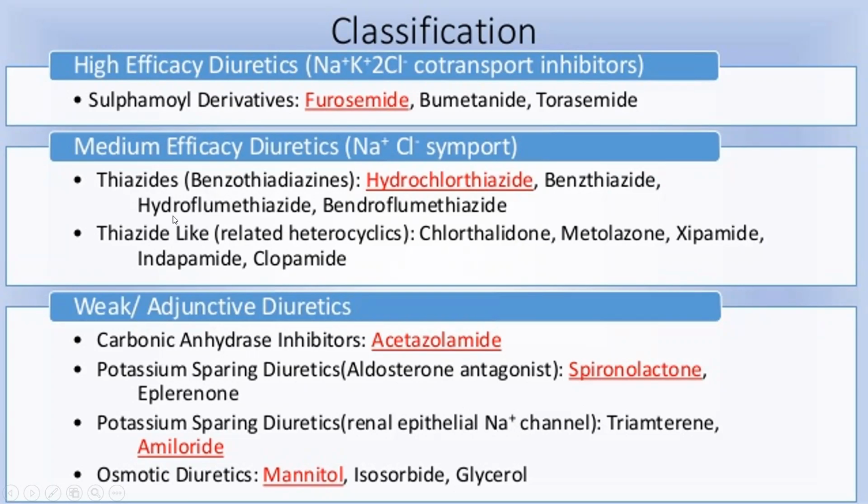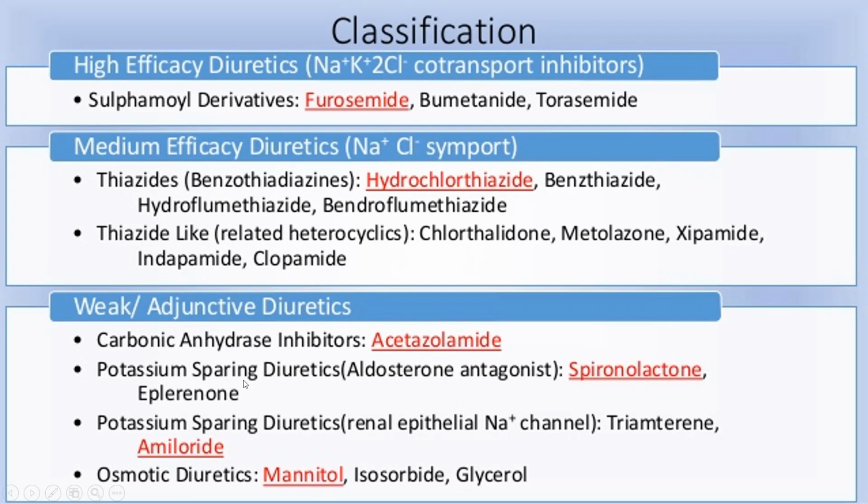Benzthiazide, hydroflumethiazide and bendroflumethiazide. The second category is thiazide-like, related heterocyclics: chlorthalidone, metolazone, xipamide, indapamide or clopamide. Then the last category is weak diuretics, carbonic anhydrase inhibitors. The drug name is acetazolamide. Acetazolamide is the most important drug.